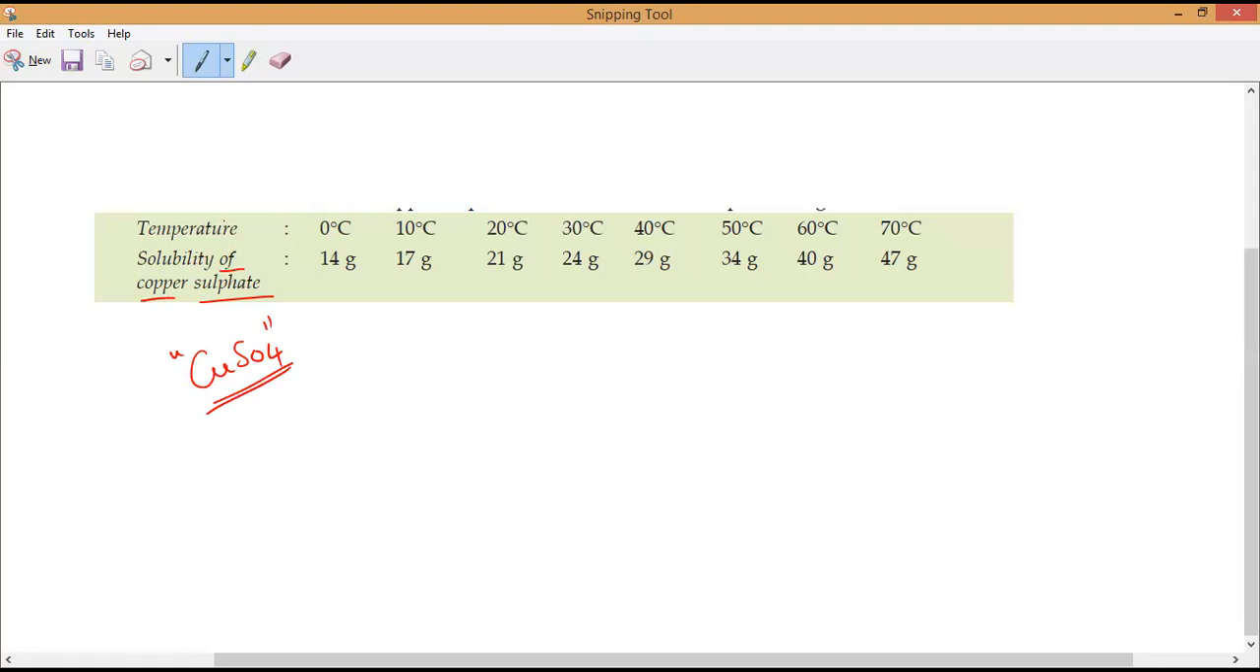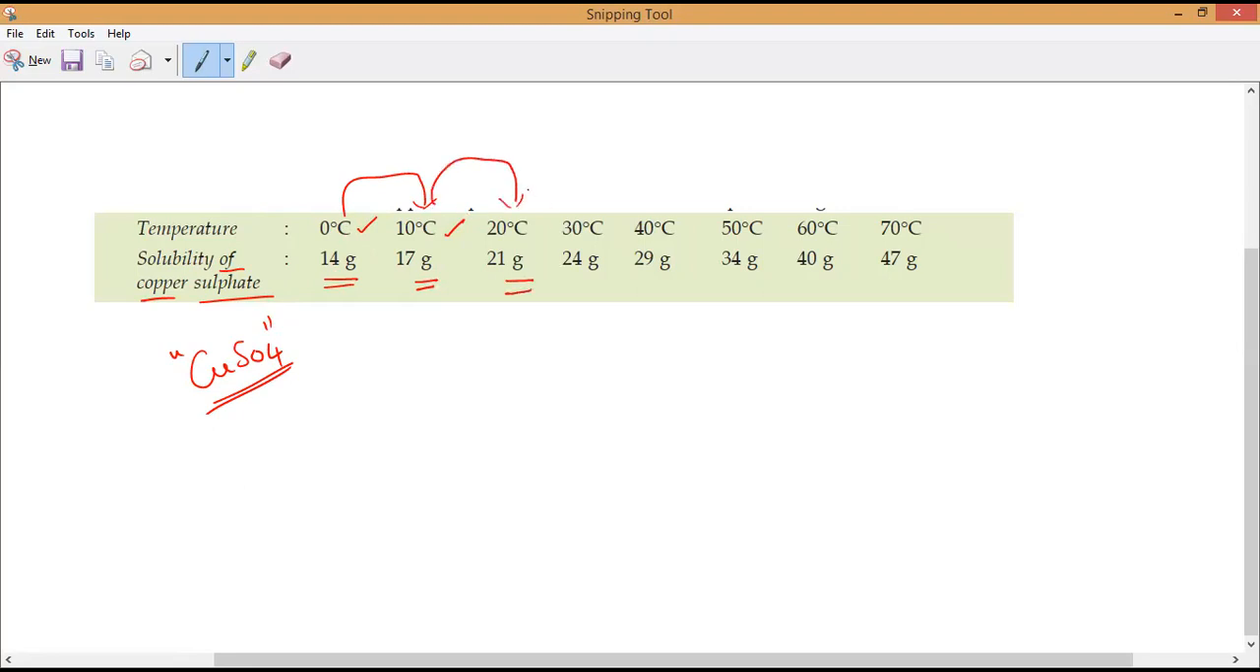CuSO4, copper sulfate. Observe. At a temperature of 0 degrees Celsius, what is the maximum we can dissolve? 14 grams. Now, 0 becomes 10 degrees. How much can we dissolve? 17 grams. 10 becomes 20.